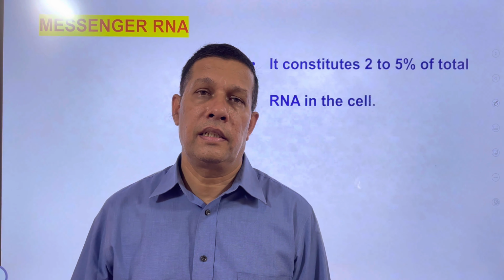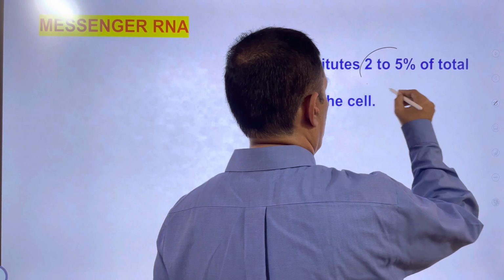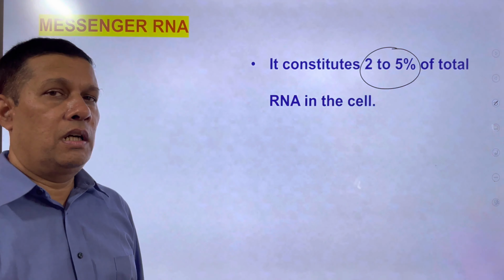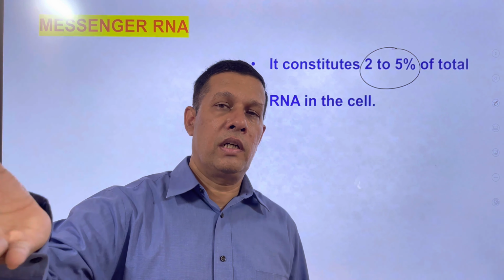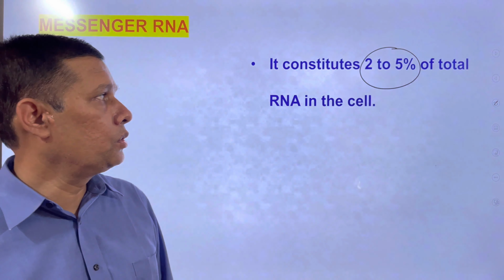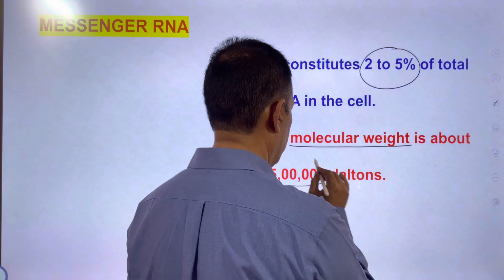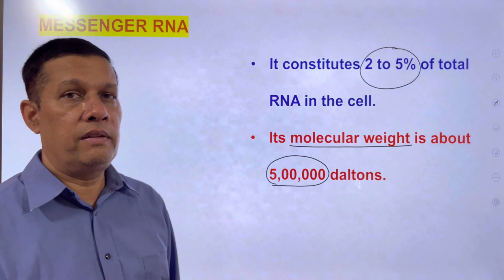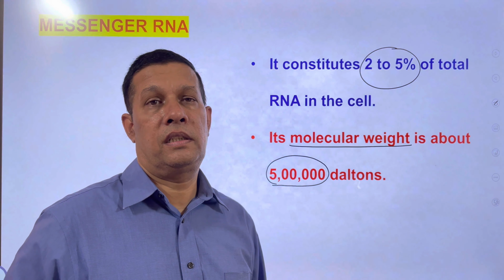Okay. Then coming to the other features of mRNA. How much amount it is present out of total RNAs? That means around 2 to 5%. Out of total RNAs in the cell, that means mRNA, tRNA, rRNA, out of these three, what about the amount of mRNA present in the living cells? Generally, commonly it is 2 to 5%. Coming to its molecular weight, what about the molecular weight of mRNA? It is 5 lakhs Daltons.